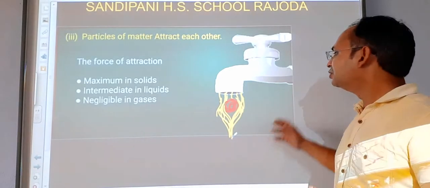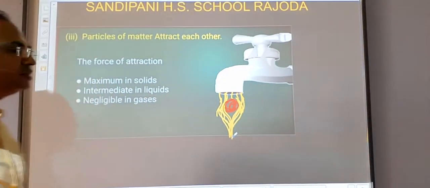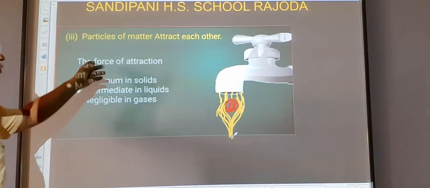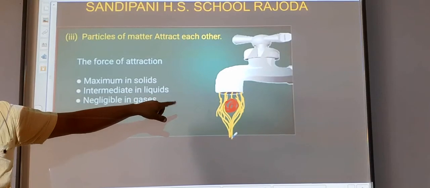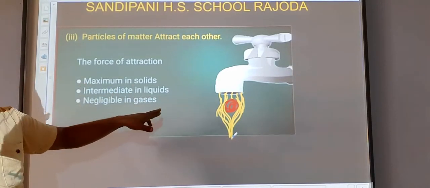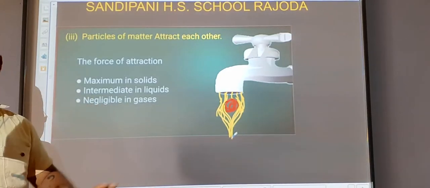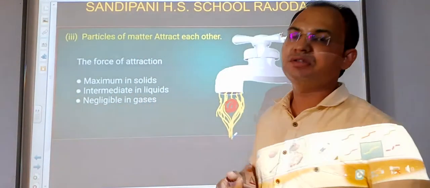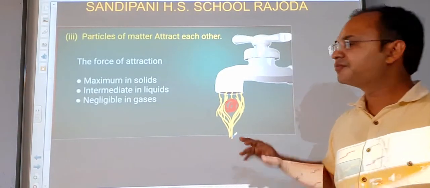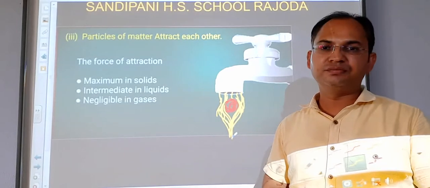Okay students, so particles possess three properties. The force of attraction is maximum in solids, intermediate in liquids, that means it is very less in liquids, and negligible in gases. Students, the gaseous molecules do not possess the force of attraction with each other. That is the reason that gases do not have a fixed volume.